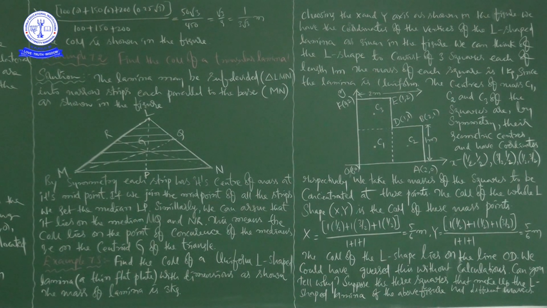In this picture, the mass of each square is 1 kg. But if there are different masses, for example one is 1 kg, another is 2 kg, another is 3 kg, then how can you find it? It is the question he is keeping in our mind. We will think of the solution.